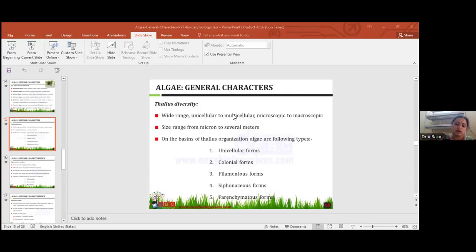The giant one is Macrocystis. The microscopic example is Chlamydomonas. Macrocystis is the best example of the largest algae, 180 meters long.